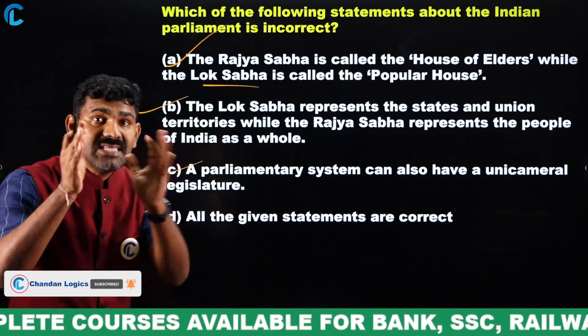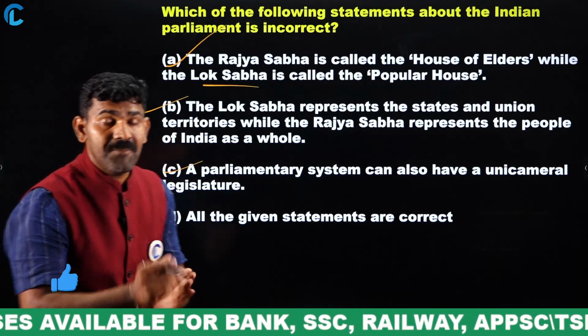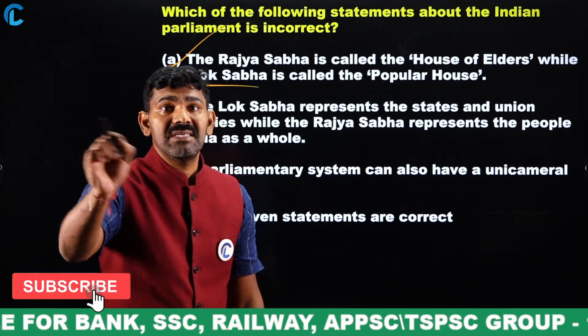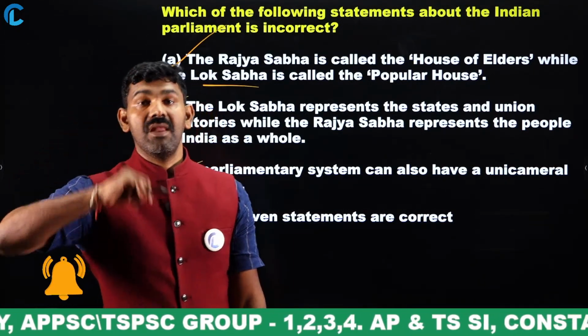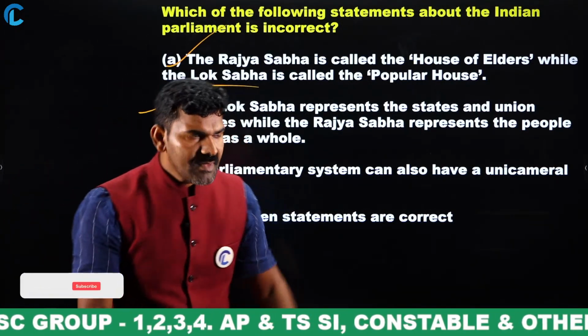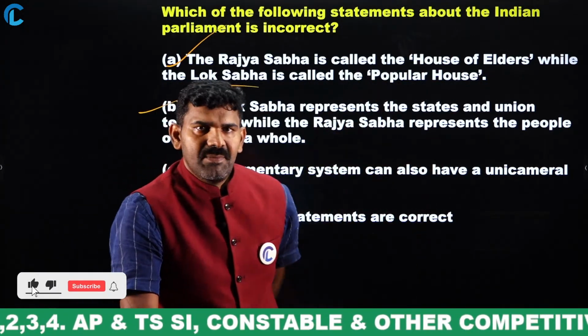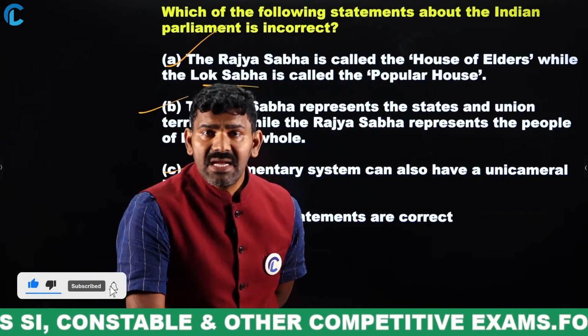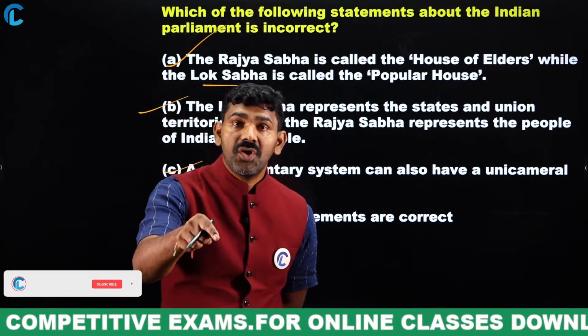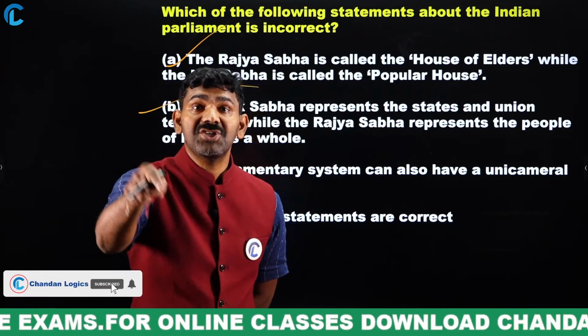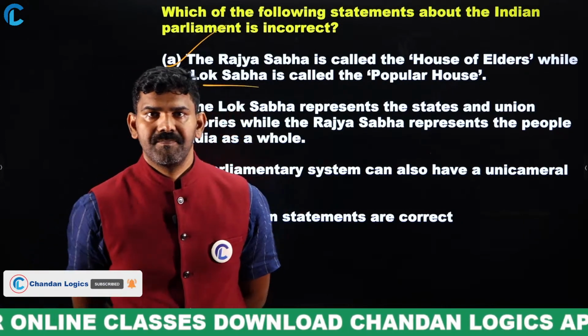There is a problem with the second statement because Lok Sabha does not represent the states. The Rajya Sabha represents the states. How? See here. How do you get a membership in Rajya Sabha? You get membership based on the population of the respective state.